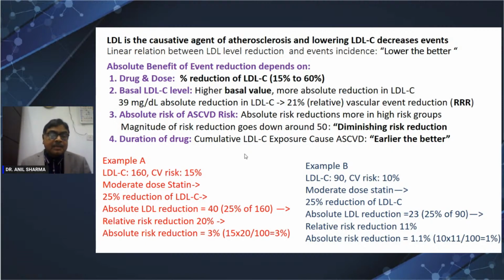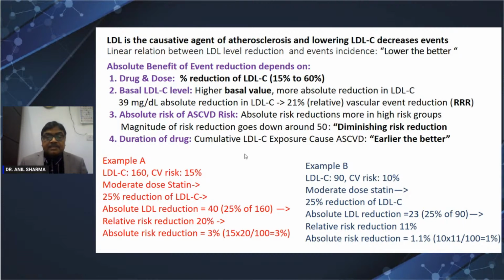So one example, LDL is 160. Let us say the high CV risk is 15%. We give a moderate statin, which gives roughly a 25% reduction in the cholesterol. So it reduces 40 milligram, 25% of 160, that is 40 milligram. Relative risk reduction is 20%. So 20% of 15% is 3% absolute risk reduction.